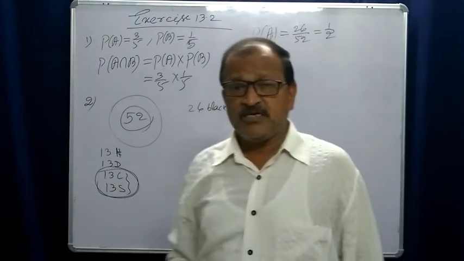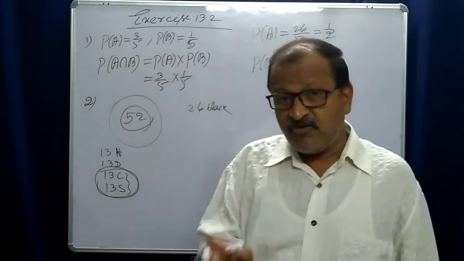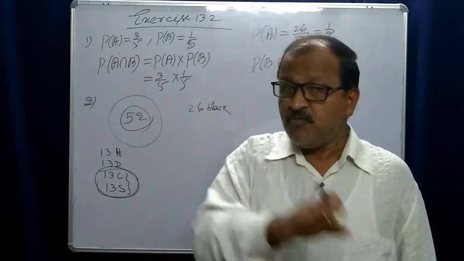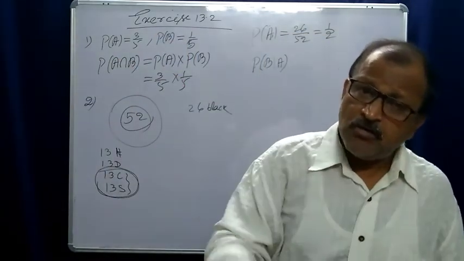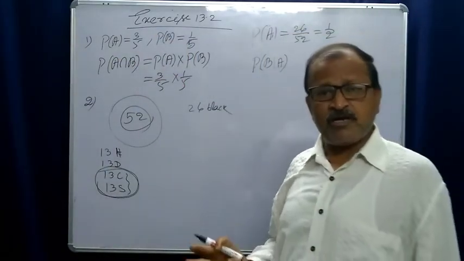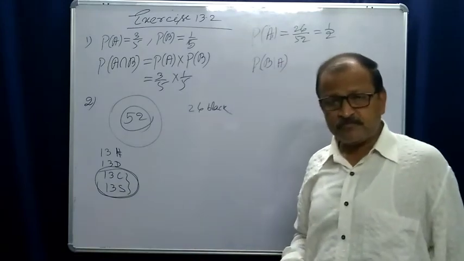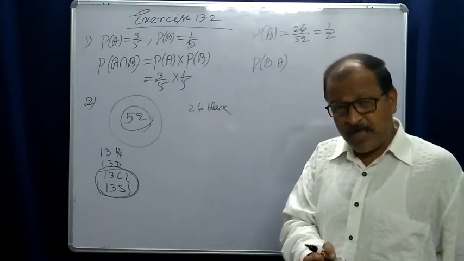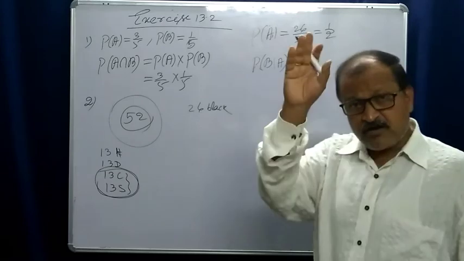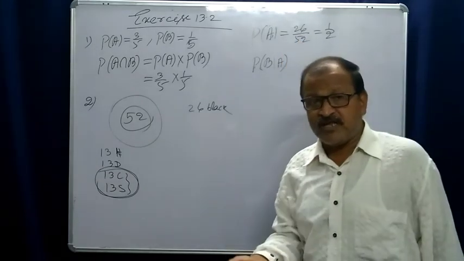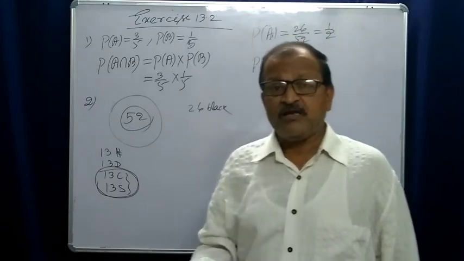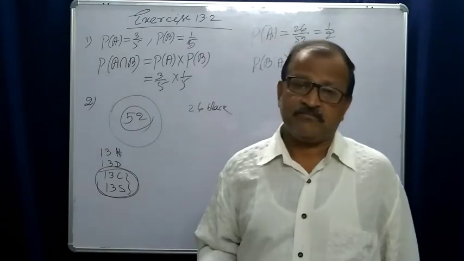That means if the first card is black, what is the probability that the second card is also black? This is conditional probability, which we have discussed.